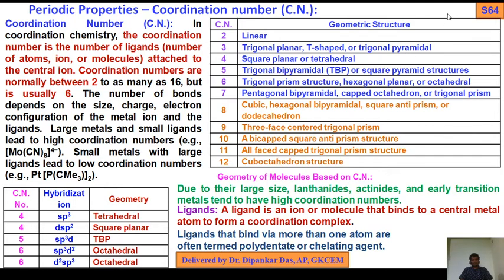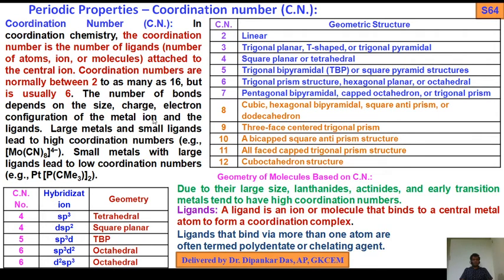So, coordination number. In coordination chemistry, the coordination number is the number of ligands, that is, atoms, ions and molecules attached to the central ion. Coordination numbers are normally between 2 and as many as 16, but usually 6. So how many ions, atoms or molecules are attached or coordinated with the central metal ion? That is the coordination number. Okay, so how many ligands? That means how many atoms, ions, molecules are attached to the central metal ion. Generally it is up to 2 to 6.